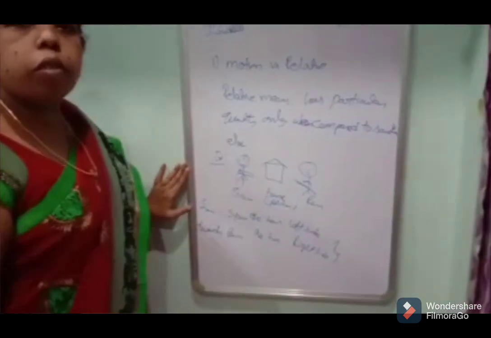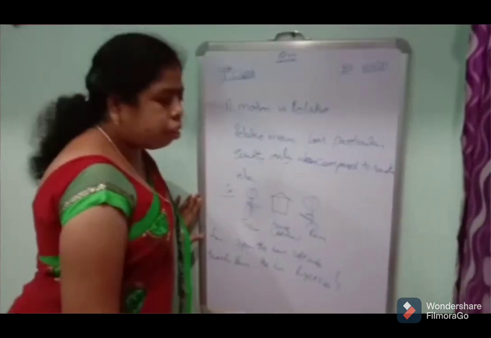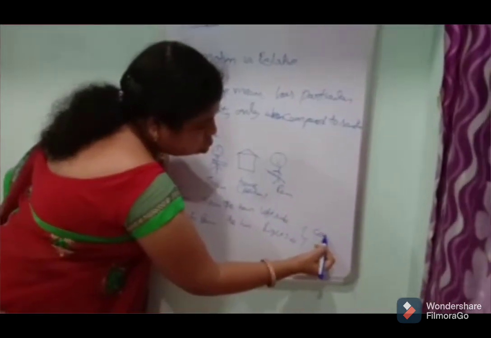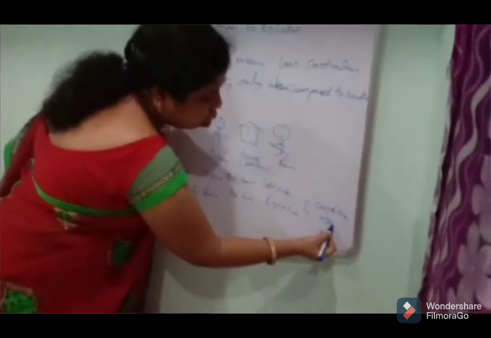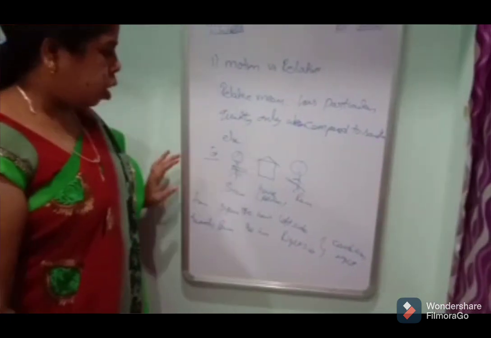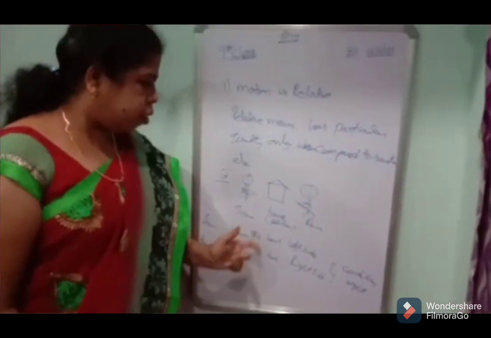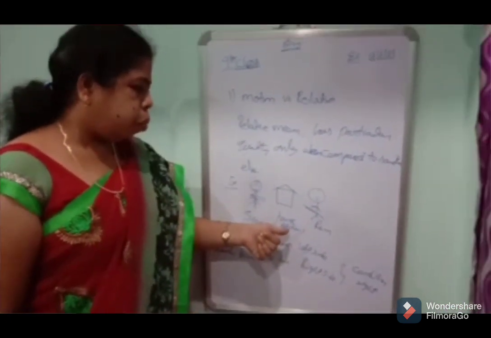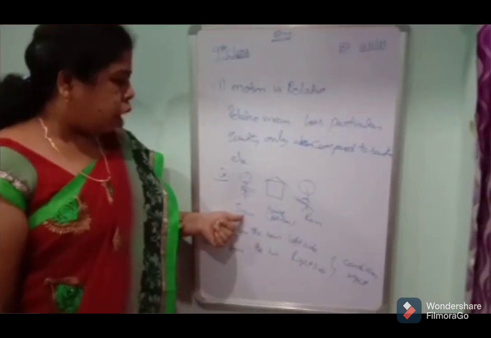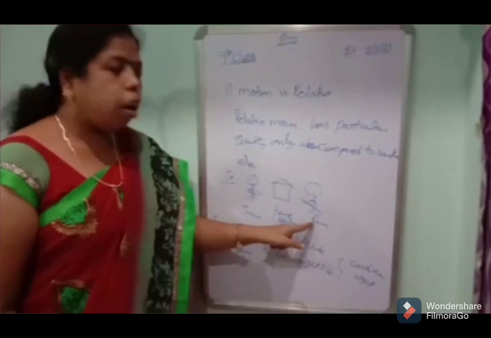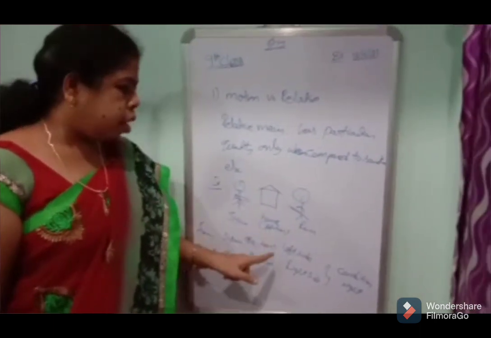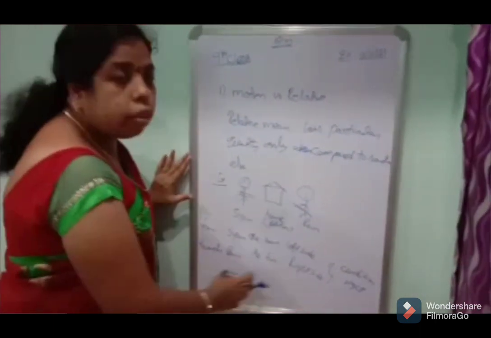In these situations, both conditions are right. That means for these two persons, the position of the house is described differently: Shyam towards the house is left side, Ram towards the house is right side. Both are right.